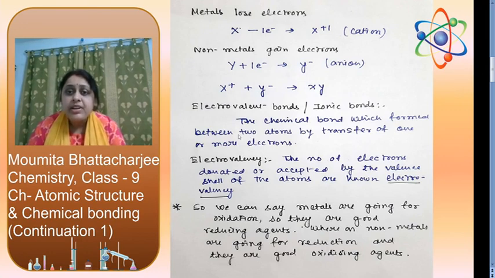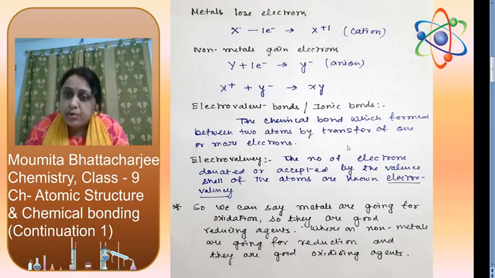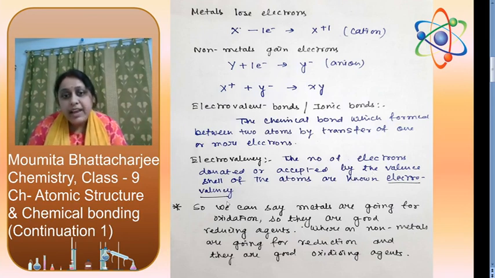Now what is the definition? The chemical bond formed between two atoms by transfer of one or more electrons. Transfer means they can lose electrons or they can gain electrons. What is electrovalency? The number of electrons donated or accepted by the valence cell of the atom is known as electrovalency.